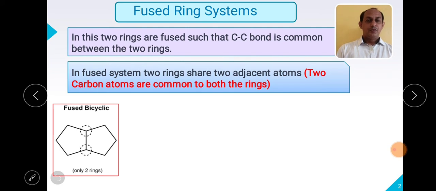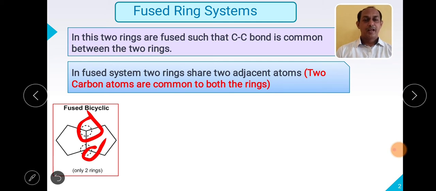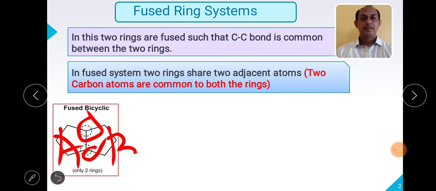So this is a fused bicyclic ring system where you will find these two atoms which are common to both the rings. Let us say this particular ring is A, and this is the second ring, B. For both the rings, these particular carbon atoms are common.